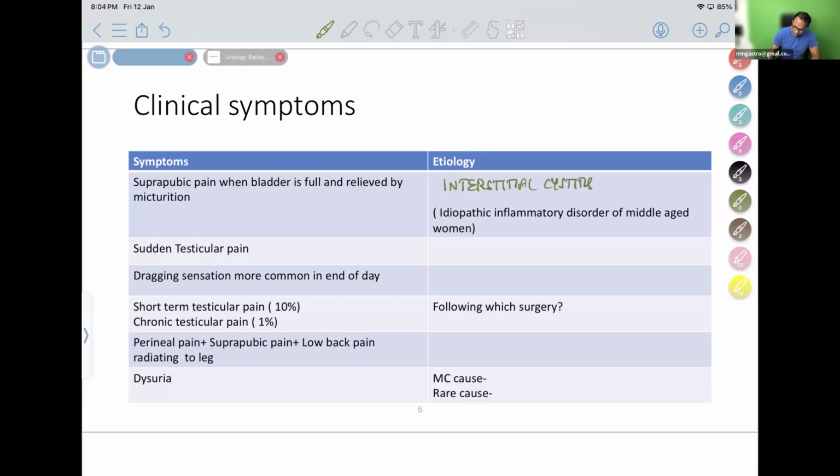Interstitial cystitis is an idiopathic inflammatory disorder of middle-aged women. So this is very important. Please don't forget, this is an idiopathic inflammatory disorder of middle-aged women.